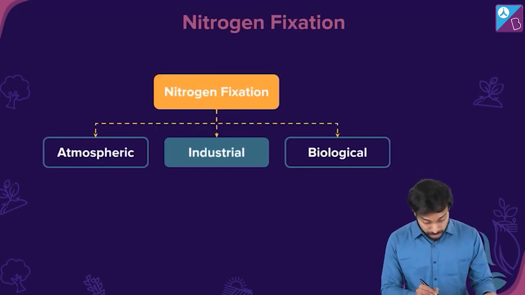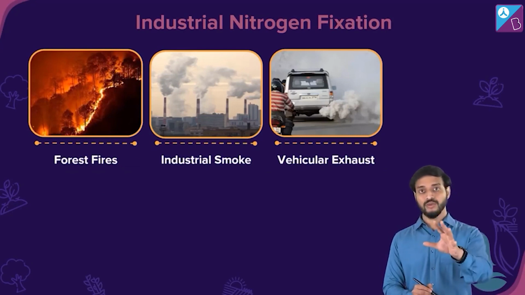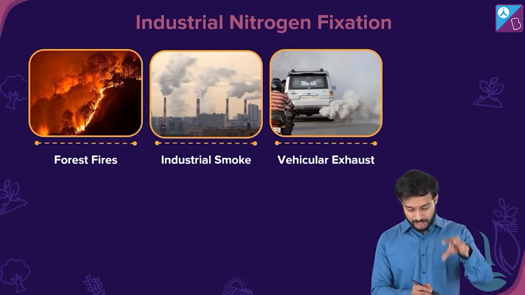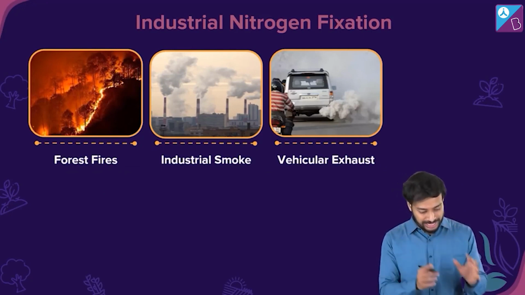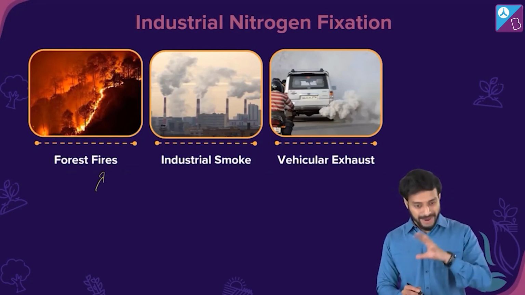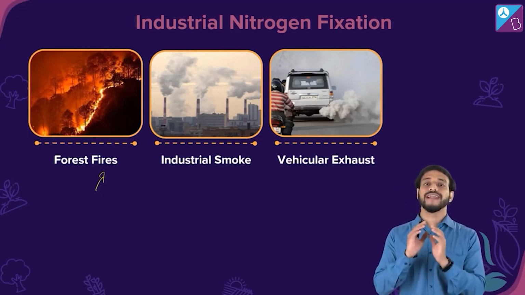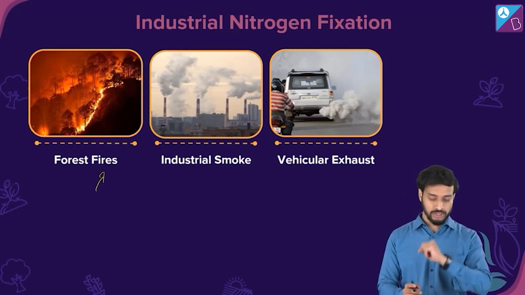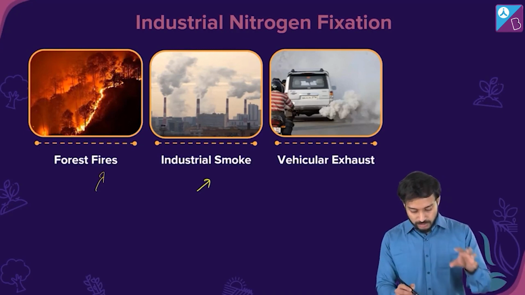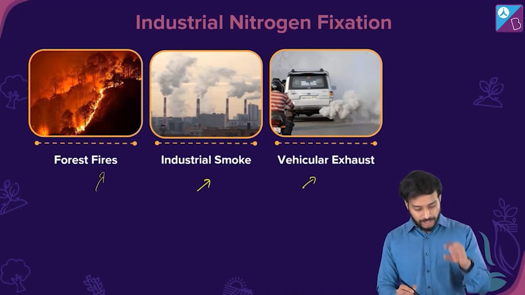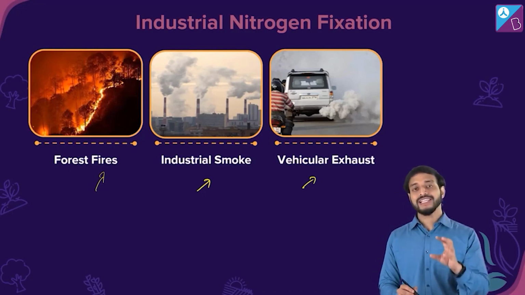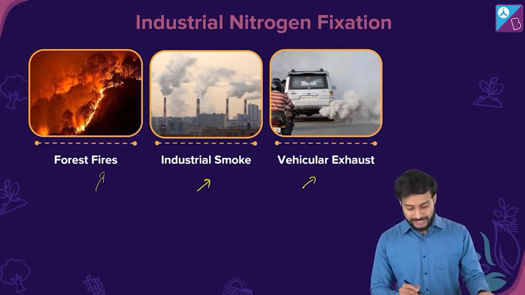In industries also this is possible, and these are the ways in which nitrogen fixation happens. See, forest fires cause the nitrogen that is held in the plants to combine with oxygen in the air to form nitrogen oxides. One possible way. Second, industrial smoke and vehicular exhaust. These are also sources of nitrogen oxides.